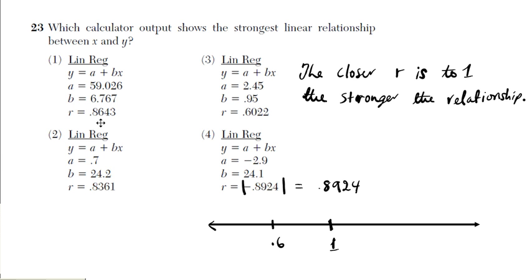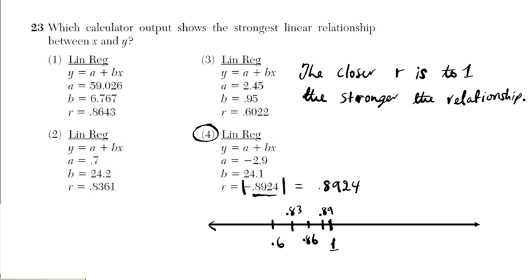0.83 and 0.86. 0.86 is closer to 1, so we can put 0.86 right here. How about 0.89? 0.89 is the closest, right? So this is the closest to 1. Just remember, when you're looking at the R for the relationship, forget about the sign. Just focus on the magnitude of the number. So your answer here is option 4.